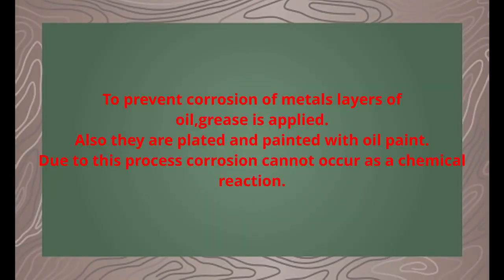To prevent corrosion of metals, layers of oil, grease, plating and painting with oil paint are used. Due to this, corrosion cannot occur as there is no direct reaction with the air gas.